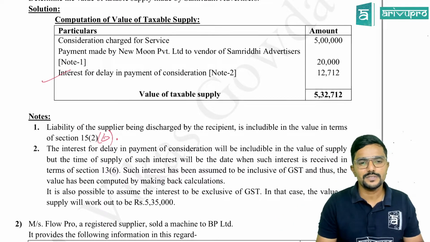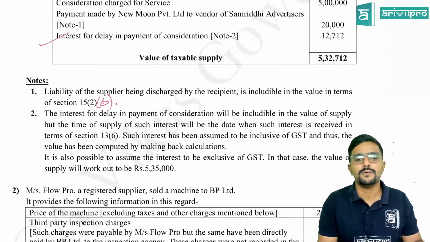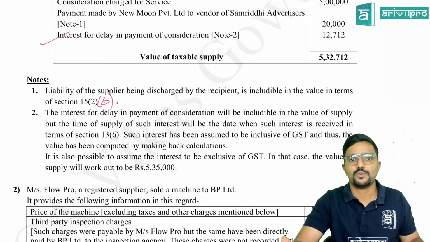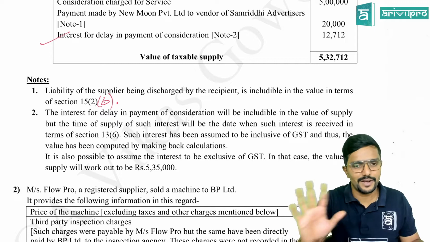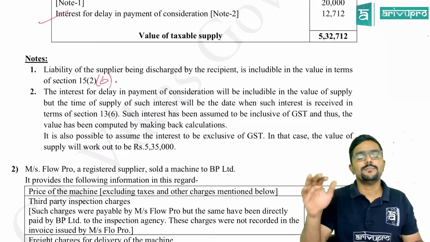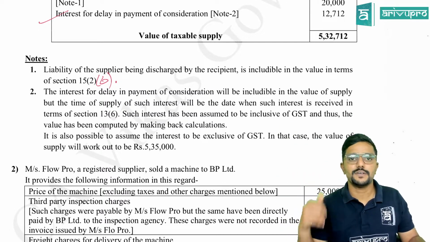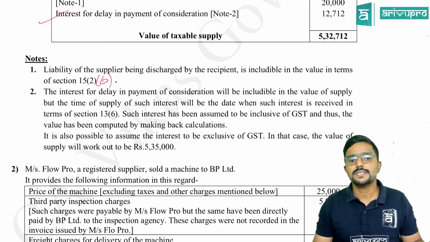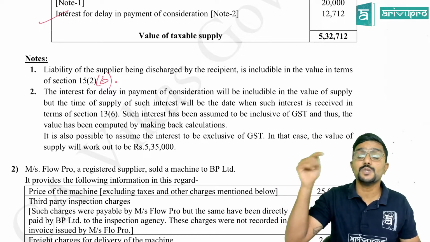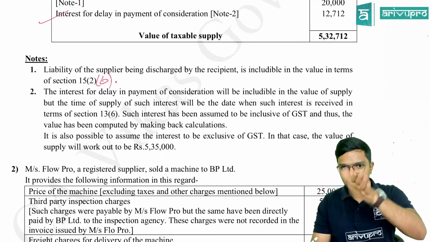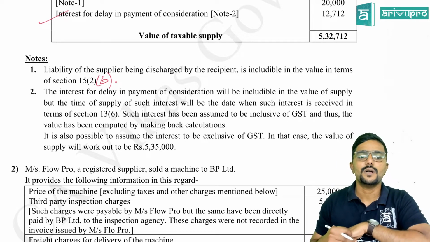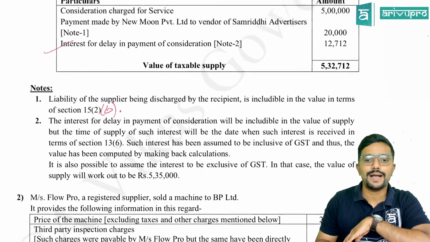So what you can do is you can just try to connect and give one or two extra points also, if possible. If not, fine. Okay. So the time of supply for the interest would always be the date of receiving it. Such interest has been assumed to be inclusive of GST. So I have assumed it as inclusive of GST, and thus value has been computed by making back calculation.